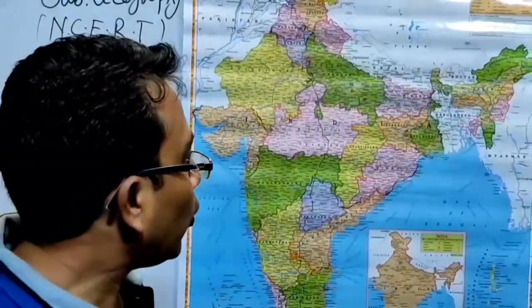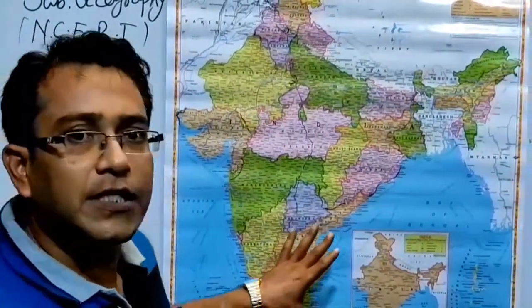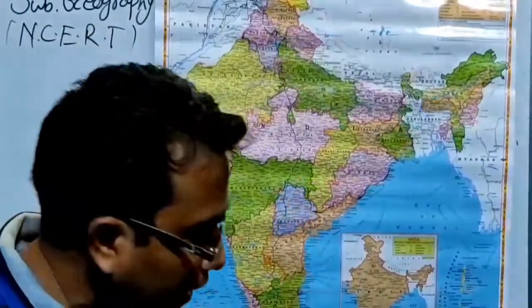And sixth one, the island continent of the world, that is Australia. It covers more than 7.5 million square kilometers. And the seventh one is our country India, which covers approximately 3.28 million square kilometers. So these are the size and location of our country.